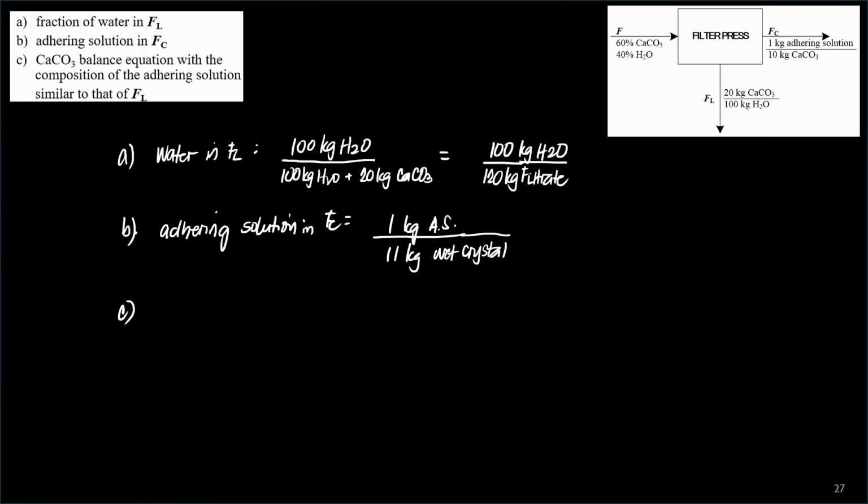And then lastly, calcium carbonate balance equation with the composition of the adhering solution similar to that of Fl. So CaCO3 balance is 0.60 F is equal to, so this is F is equal to Fl plus Fc. Fl, CaCO3 daw. So 20 over 120. This is Fl.